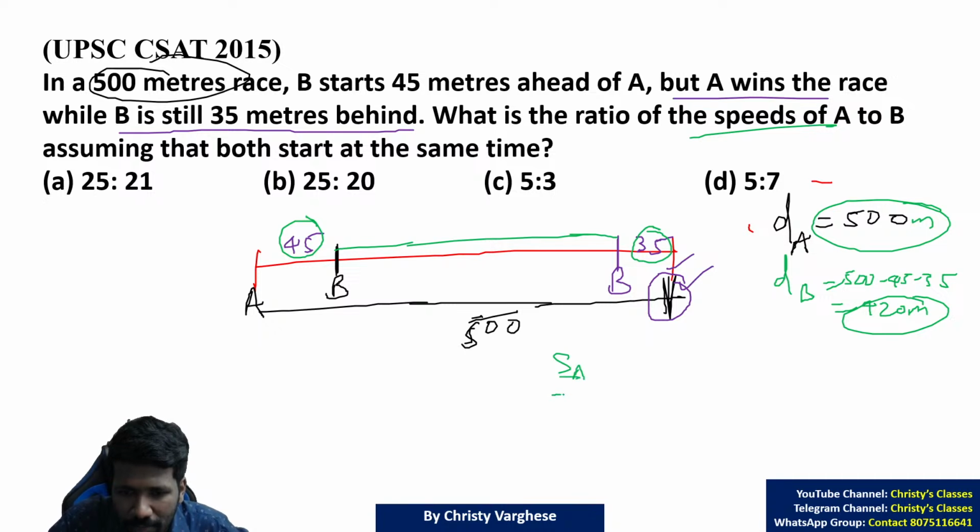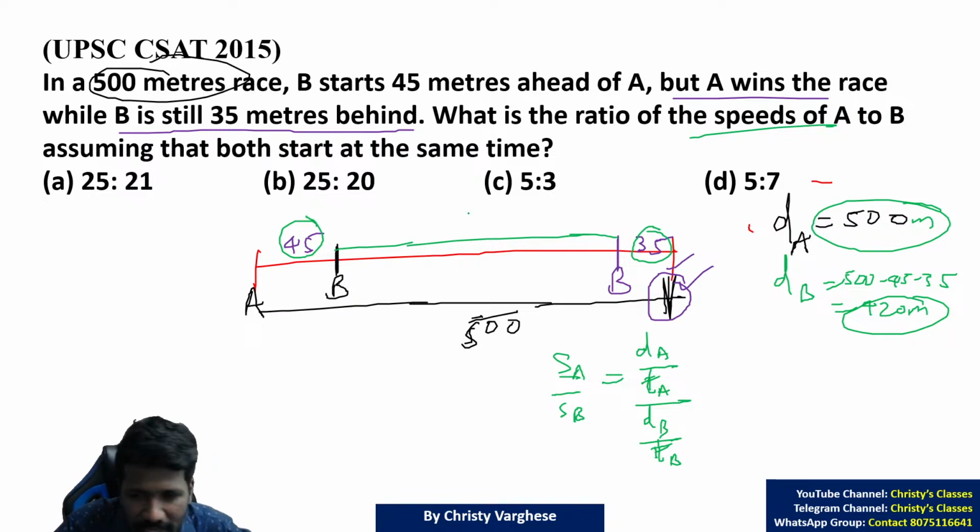Speed of A divided by speed of B is what? Mathematically speaking, speed is distance by time. Distance of A divided by time of A, divided by speed of B, which is distance of B divided by time of B. Time of A and time of B is same because they are starting and finishing the race at the same time. So time of A, time of B will cancel. So the ratio is distance of A and distance of B.